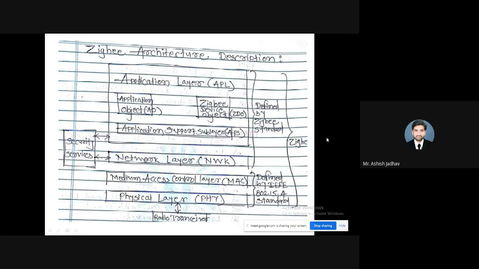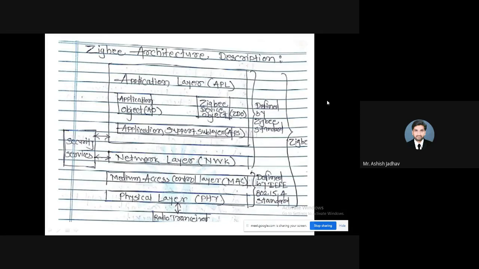Otherwise, there will be a loss of data. So, synchronization is achieved by the physical layer, and it is very, very important. The physical layer is responsible for data transmission.